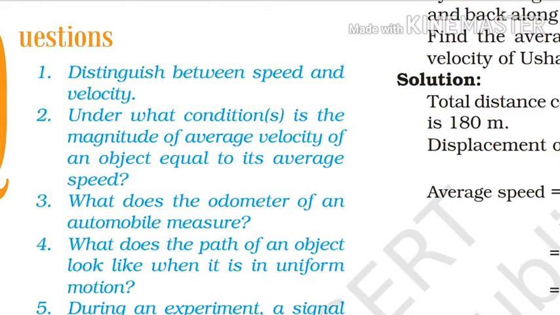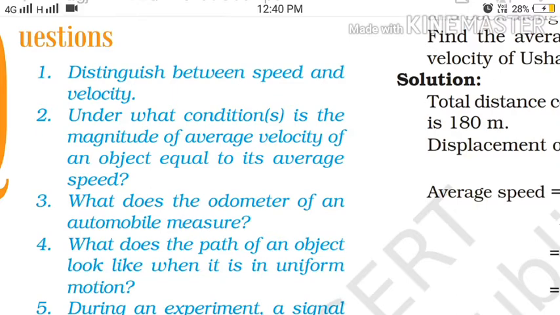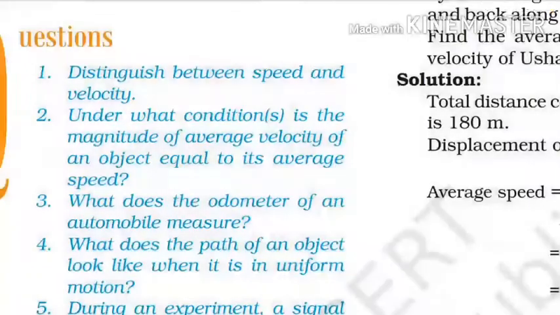The direction of the motion does not change. In whichever direction the body starts its motion, it continuously moves in that direction along the straight track. Then in that case the magnitude of the average velocity of an object equals its average speed.